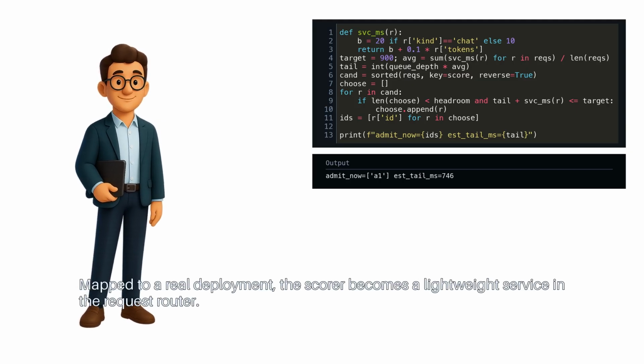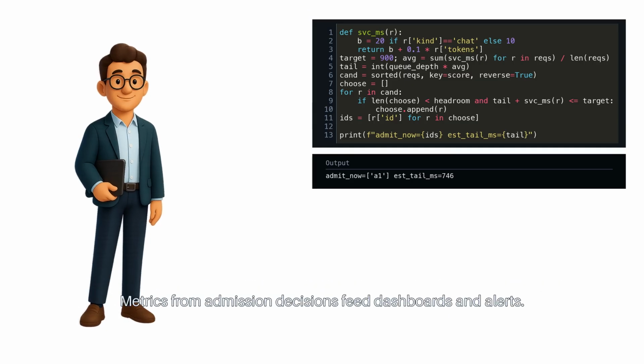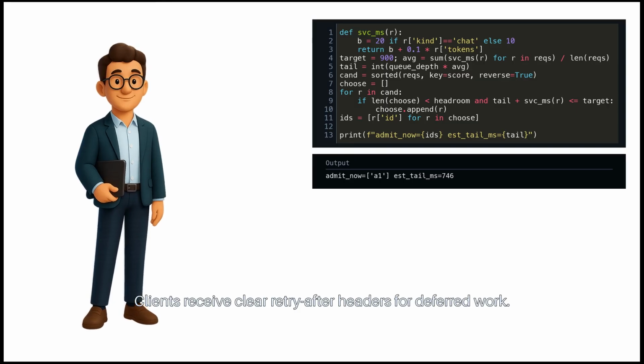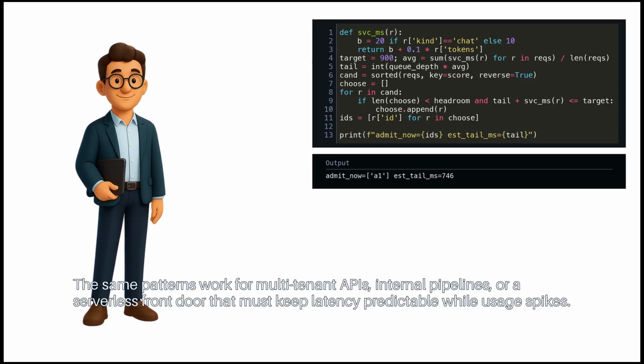Mapped to a real deployment, the scorer becomes a lightweight service in the request router. Metrics from admission decisions feed dashboards and alerts. Clients receive clear retry after headers for deferred work. The same patterns work for multi-tenant APIs, internal pipelines, or a serverless front door that must keep latency predictable while usage spikes.